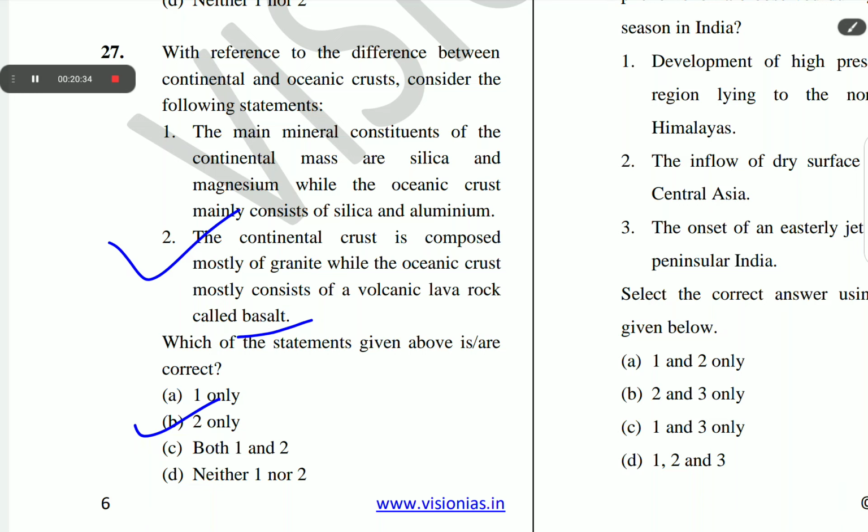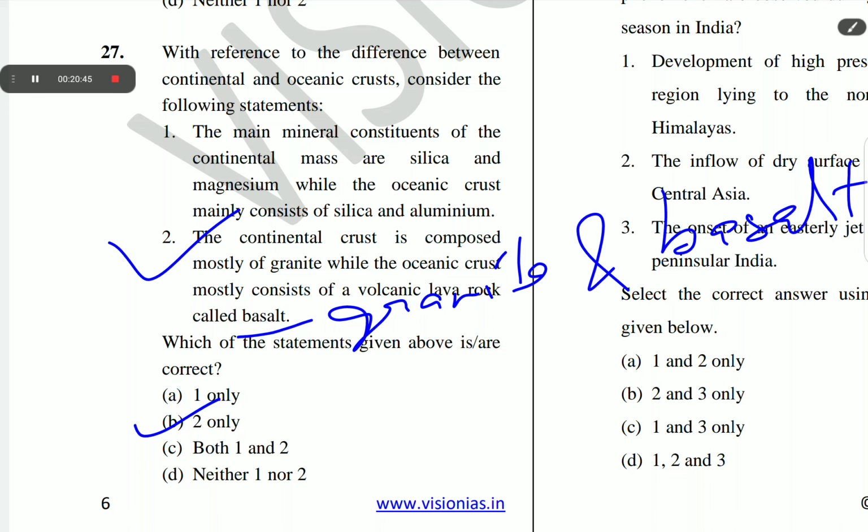The crust is composed of two basic rock types, granite and basalt. The continental crust is composed mostly of granite, and the oceanic crust consists of volcanic lava rock called basalt. Basaltic rocks of the ocean plates are much denser and heavier than the granite rock of the continental plates.